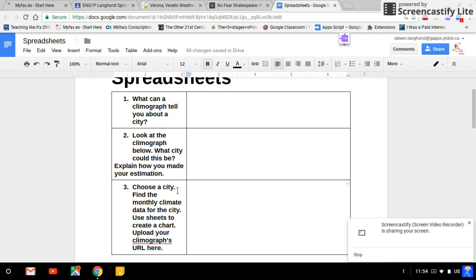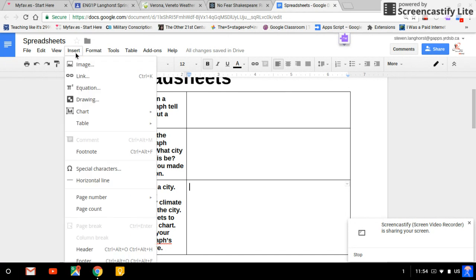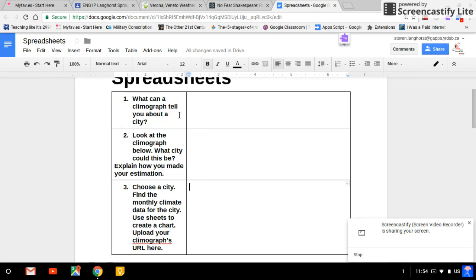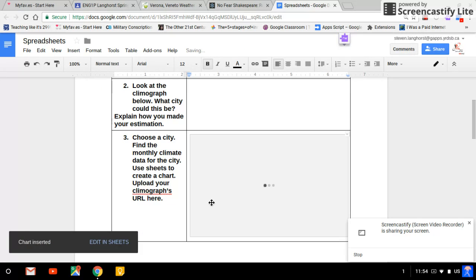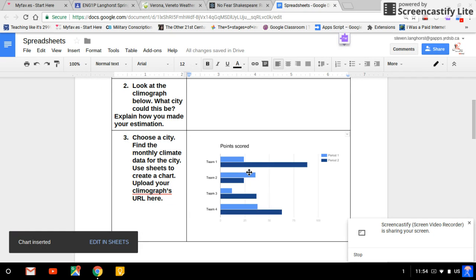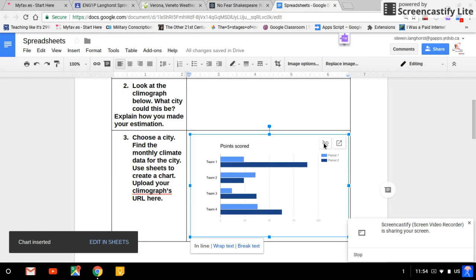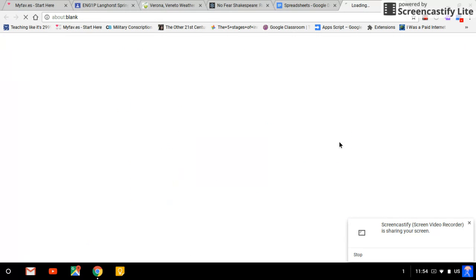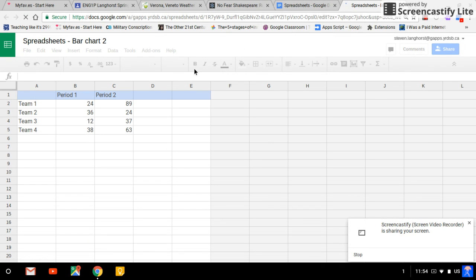And what you do is you click in this space here after you make your own copy, and you go down to insert chart. Now in this case, we're going to insert a bar graph at first. The chart will come in and it will look like a standard one. And what you do is you click on this corner here. It says open in sheets, and see this opened up here. The chart itself will show up just underneath.